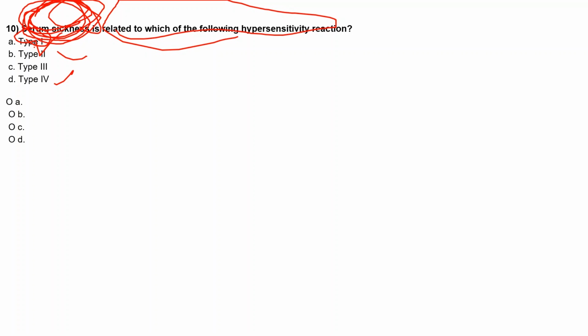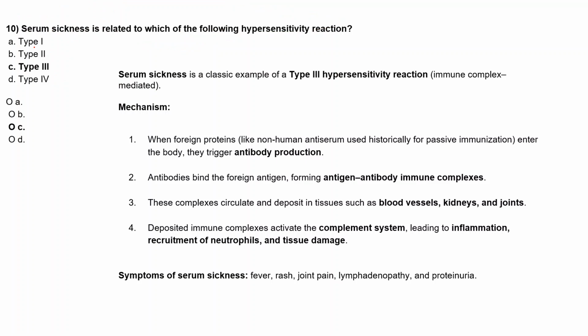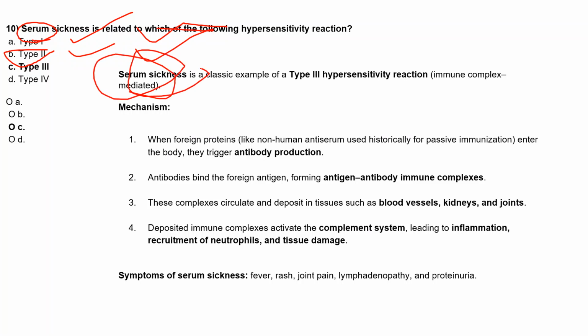Type 3. Okay, so you are right. Very good. Type 1 will not be there, as we already discussed. All the allergies, simple allergies, food allergies will come. And type 2, we already saw myasthenia gravis and another example is Graves' disease. So for type 3, serum sickness is a classical, very classic example of this type 3 hypersensitivity.